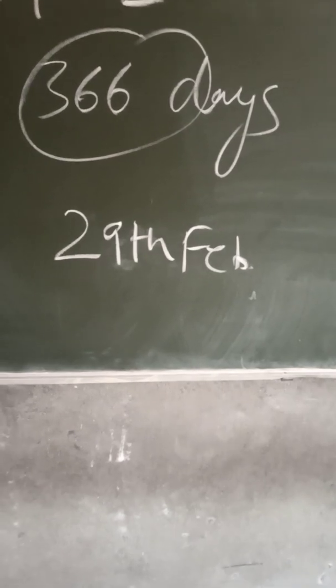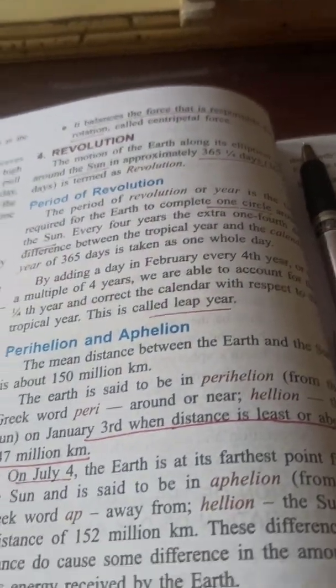You got it, students? Yes. So this is the way they are calculating. Clear children? Now another, it is perihelion and aphelion.